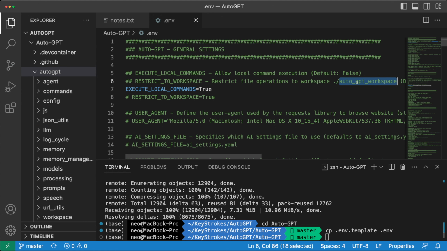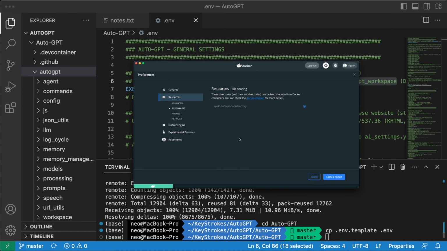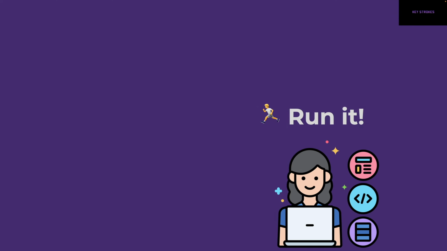So one setting that you would like to do is to open Docker preferences, go to file sharing, and just add this AutoGPT folder as a resource here. Otherwise, Docker will not be able to access the Python files in this folder and your runs may fail. So let me quickly do that here. Okay, so here you can see that I've added this AutoGPT folder, and once you do that, just apply and restart. Okay, so now everything is set up and now it's time to run it.